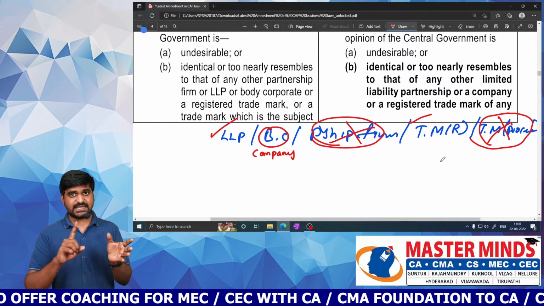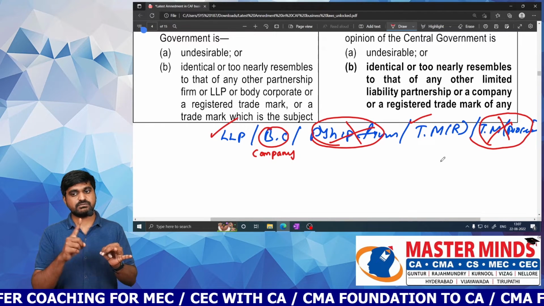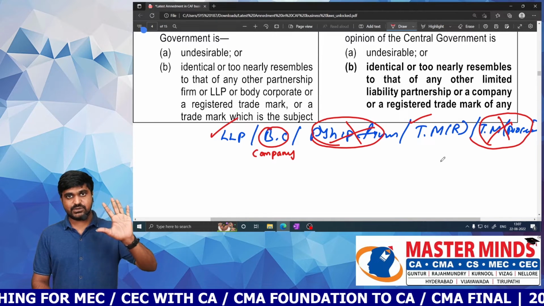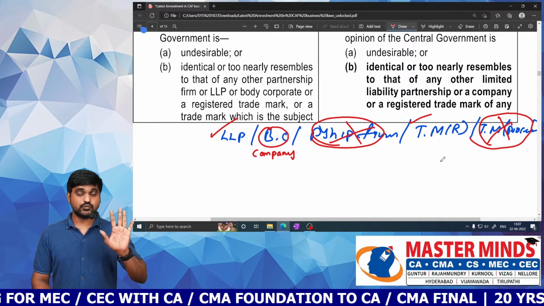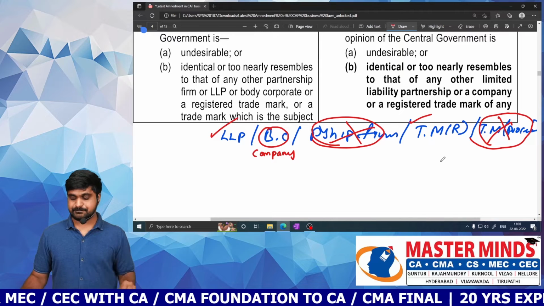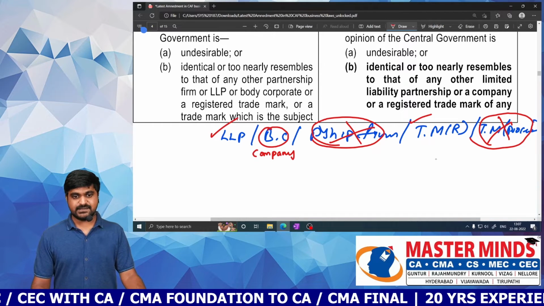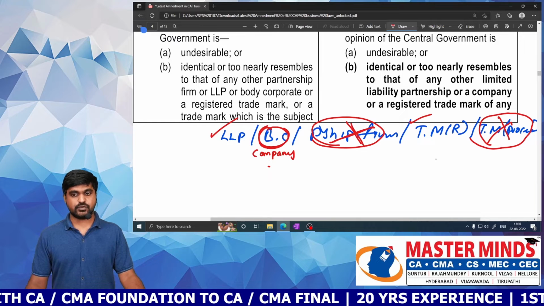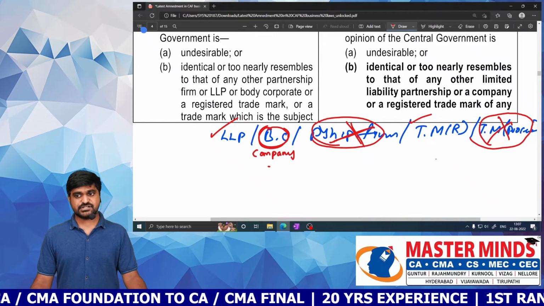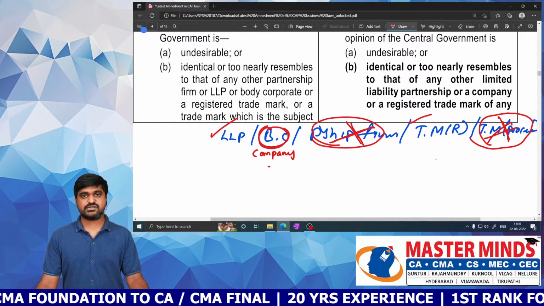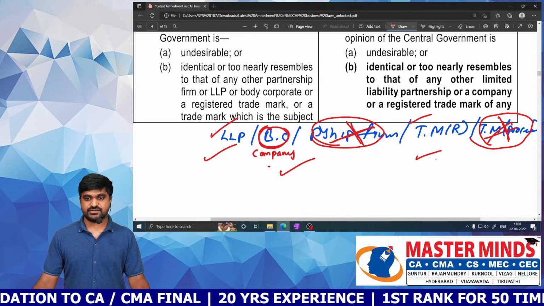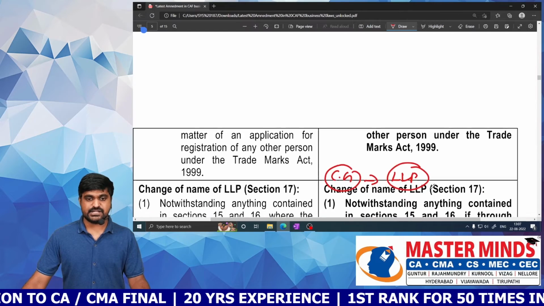Previously there were 5 business organizations with which we needed to make comparison: LLP, body corporate, partnership firm, registered trademark, and a trademark to be registered in future. But now LLP is there, and instead of body corporate it is company. Now there is no partnership firm. And there is a registered trademark, but no trademark which is in process. So only 3 points.